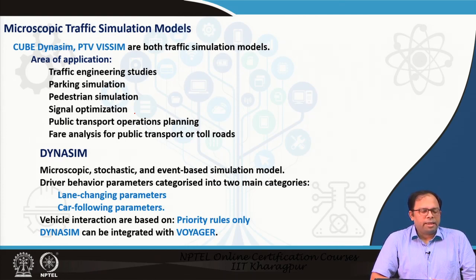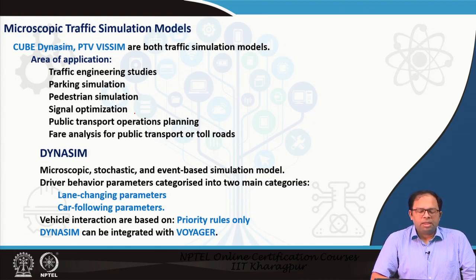Now looking at DynaSim from Cube, it is of course a microscopic model, it can do event-based simulation, and it is also stochastic. That means we can apply probability models to determine the effect of certain things based on their probability. So this stochasticity is also allowed in DynaSim.